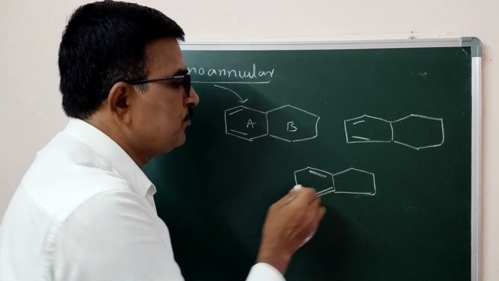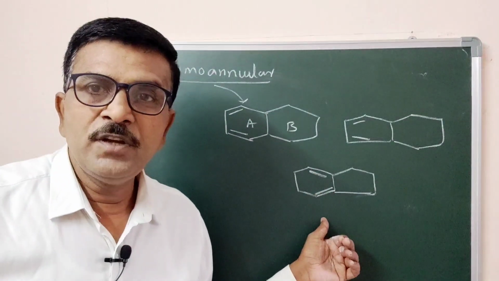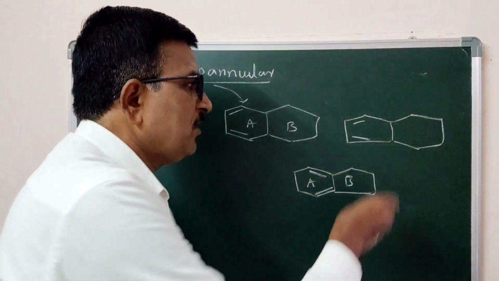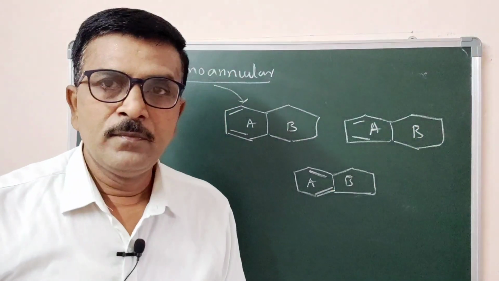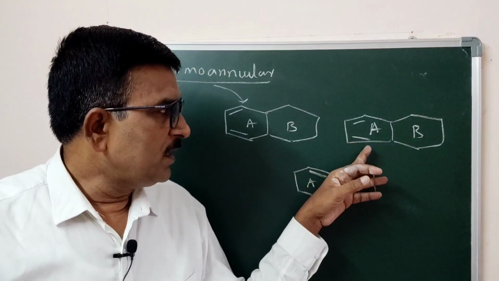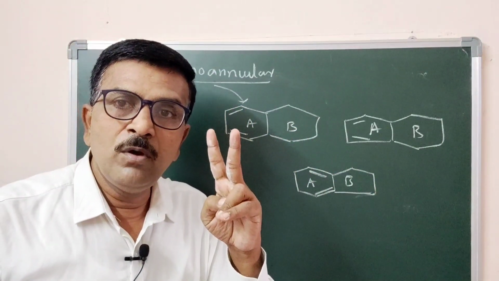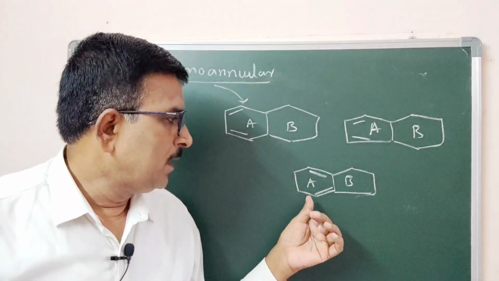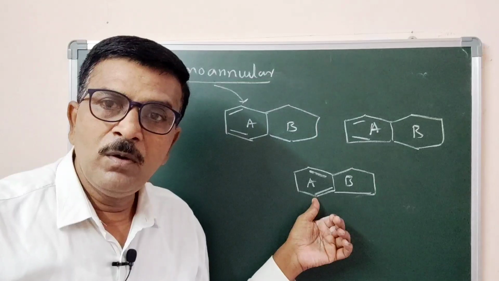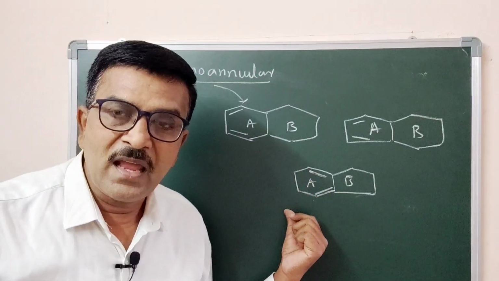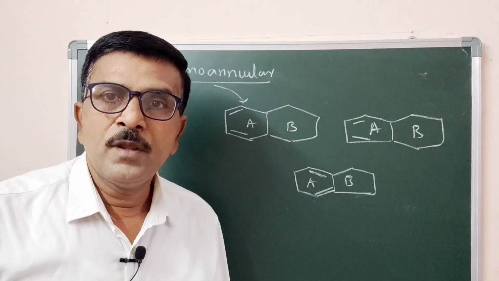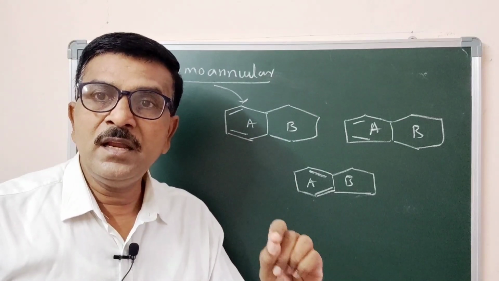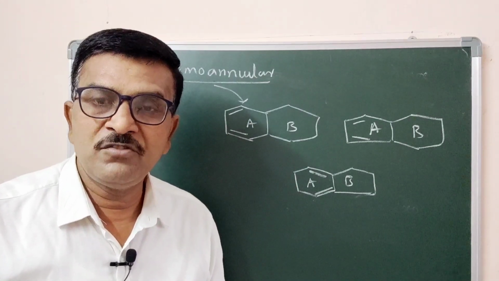now in this system you can observe both the conjugated double bonds are existed in again ring A, this is ring B. Now in this system, this is A, this is B. You simply observe that in the first example, the two conjugated double bonds are existed in 5-membered ring, that is ring A, in one ring, homoannular. In the second example, both the conjugated double bonds are existed in 6-membered ring, that is ring A. Again it is homoannular. The homoannular systems are nothing but where the conjugated double bonds are existed in only one ring, called as homoannular system.